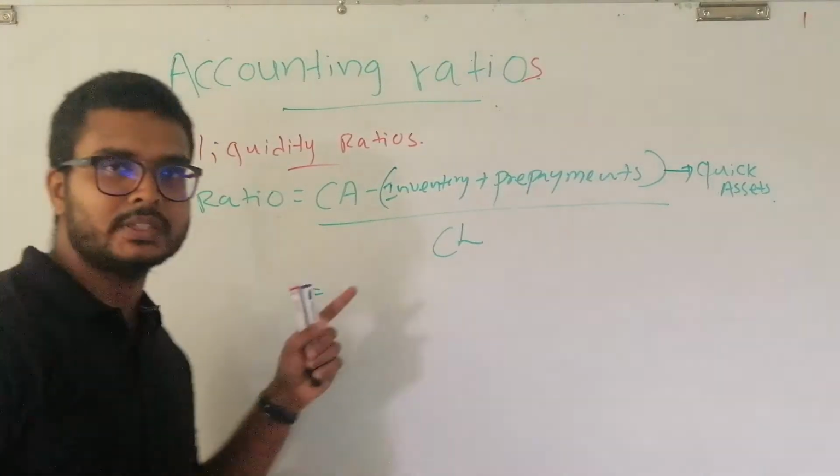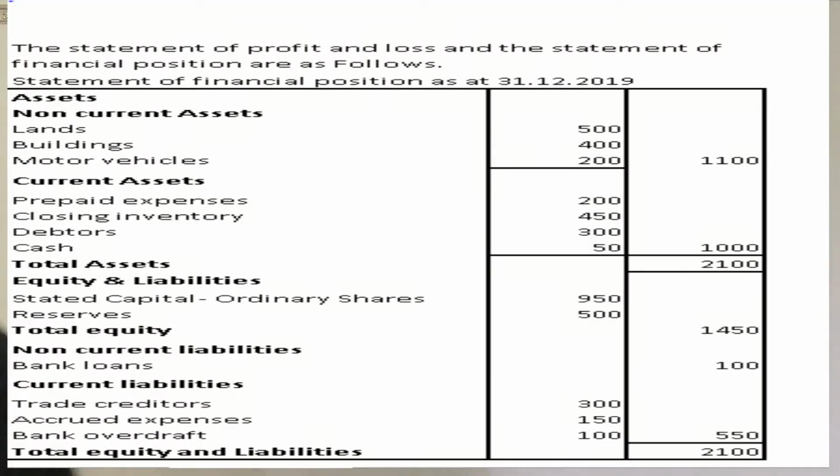Let's go to the question. In the question, what is the amount of inventory value? Inventory value is 450 and the prepayments amount to 200. Therefore, we know the current liability value is 550 and current assets are 1000.